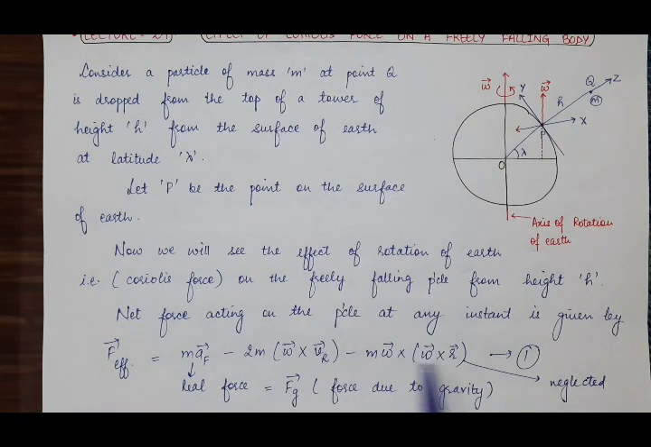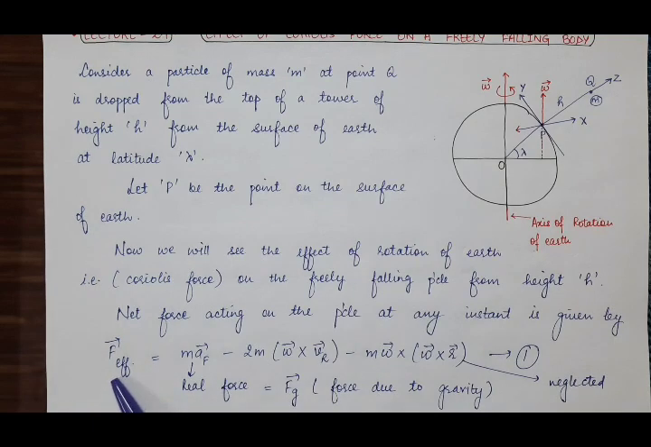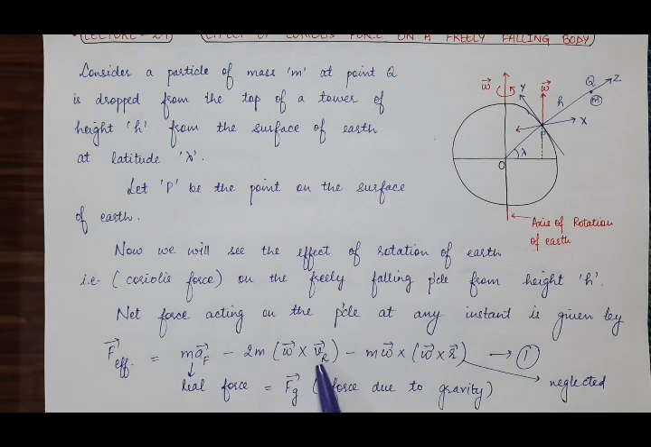So this expression number 1 will change to: the effective force acting on the particle at any instant, which is falling freely from height h above the surface of earth, is equal to the real force acting on the particle plus the Coriolis force, that is minus 2m omega cross Vr. So that will be our equation number 2.